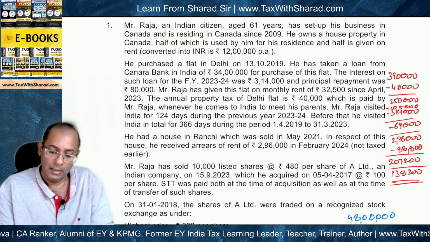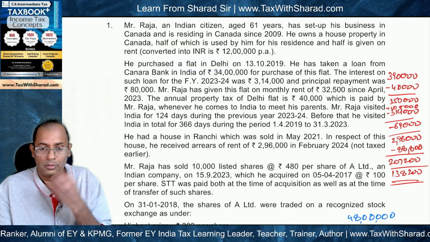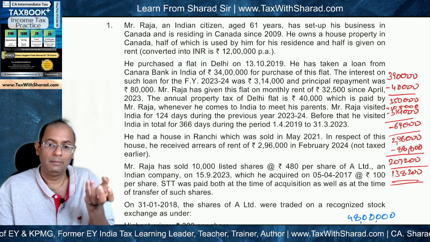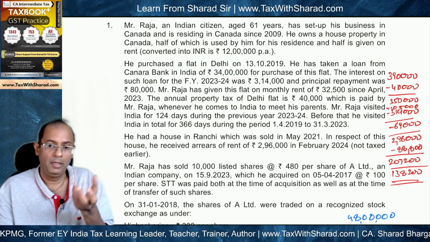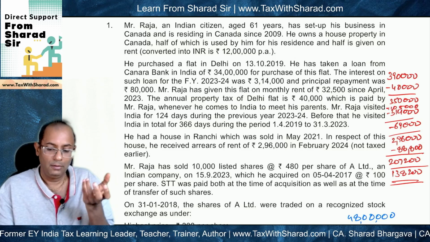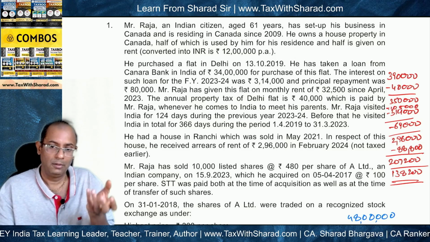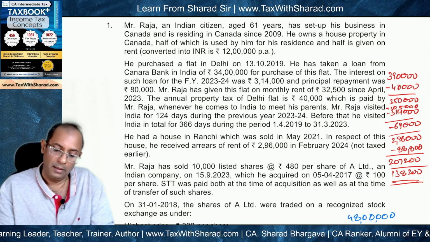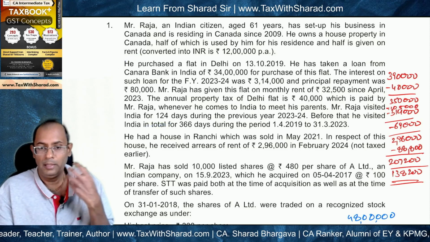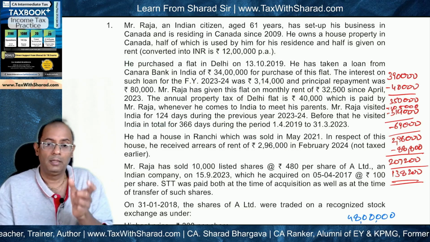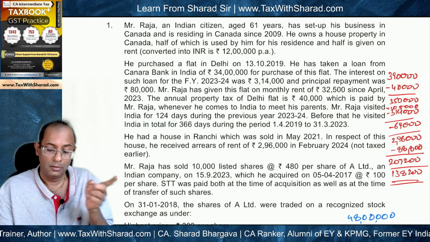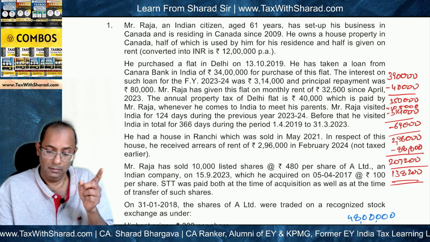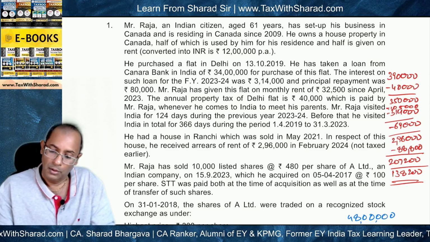Now we are told that he has a flat in Delhi. So since the flat is in Delhi, the flat is in India, the income is accruing or arising in India, and it is also deemed to accrue or arise in India because the house property is located in India. So the income from such house property will enter the computation of total income other than income from foreign sources, because it will be part of total income from Indian sources.